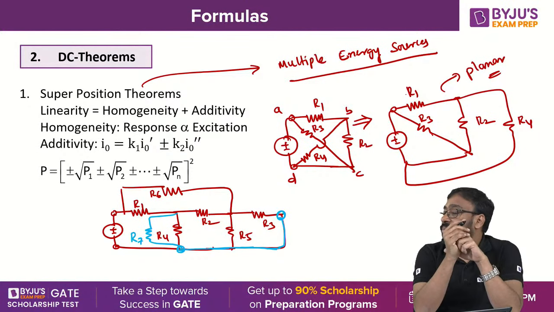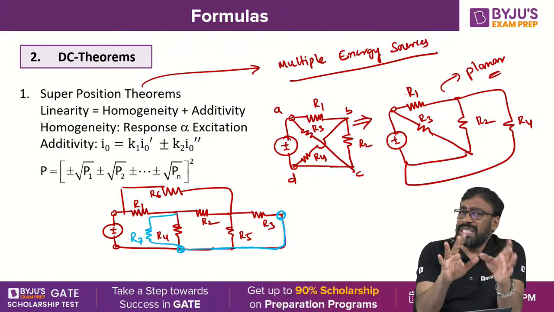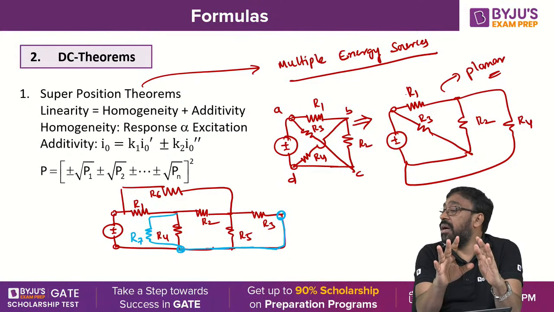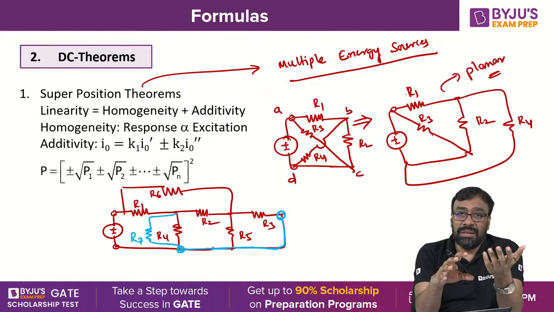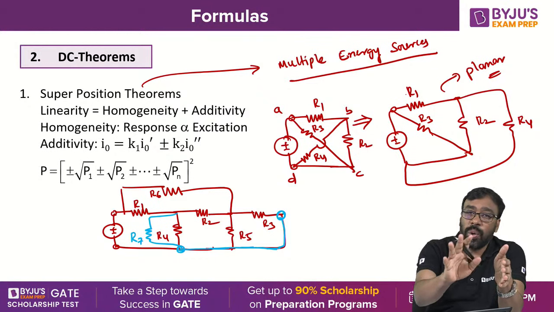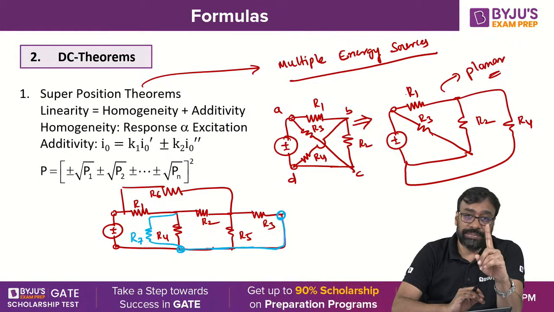Abhishek said planar, very good. Ravi Shankar is saying because it is already reduced. No, I'm not reducing. Don't reduce and conclude that it is planar or non-planar. You can only reconstruct, you cannot reduce it. Very good, Ravi Shankar, you raised a very good point actually. When a network is given and somebody asks you whether it is planar or non-planar, you can't reduce and decide. You have to reconstruct and conclude. You have no right to reduce it. You understand?